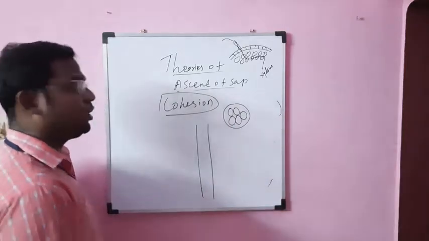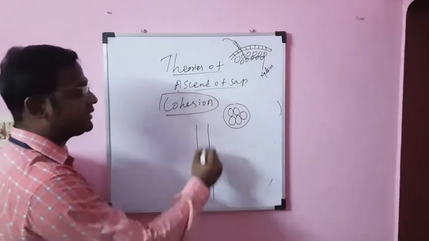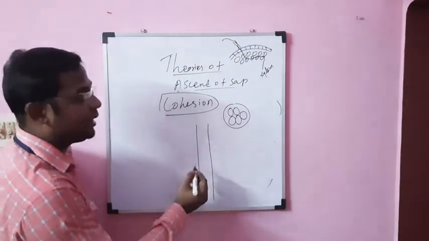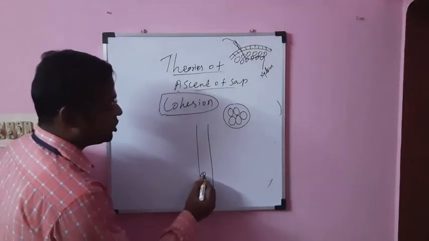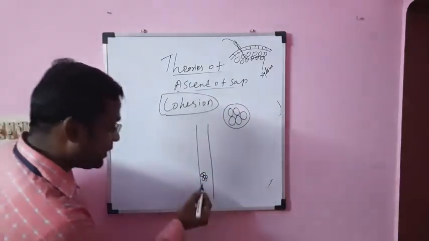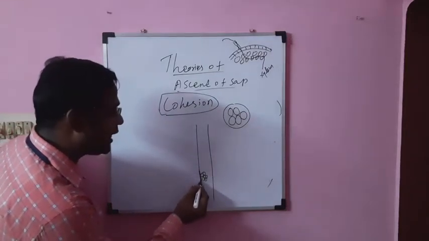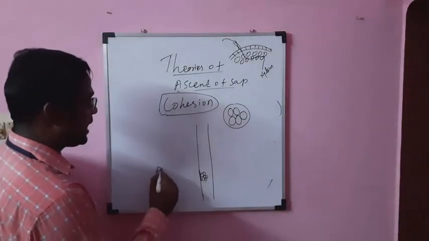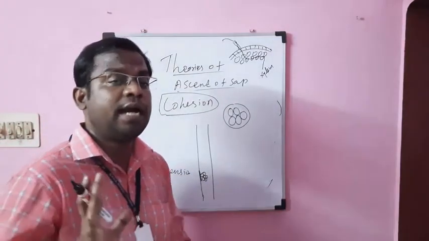Okay. So during the transport of the water, what is happening? There is the presence of the xylem and the xylem vessels. So what is happening when the water starts to move into the xylem? First, by the process of cohesion, the water molecules are joined together. After the cohesion, the joined water molecules start to attach at the walls of the xylem vessel. That attachment is called the adhesion, which is attaching with the xylem vessel.